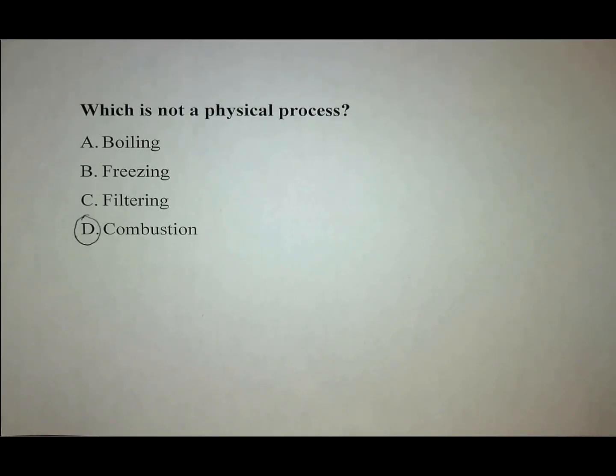The correct answer is D, combustion. Boiling, freezing, and filtering are all physical processes in which the identity of the substance does not change. However, combustion is a chemical process in which the identity does change. We'll talk later about how it's when a substance combines with oxygen and typically produces carbon dioxide and water, which are different substances than what we started with.